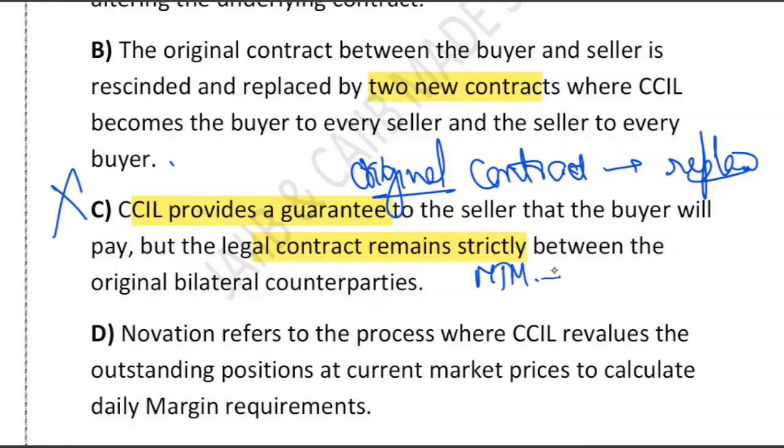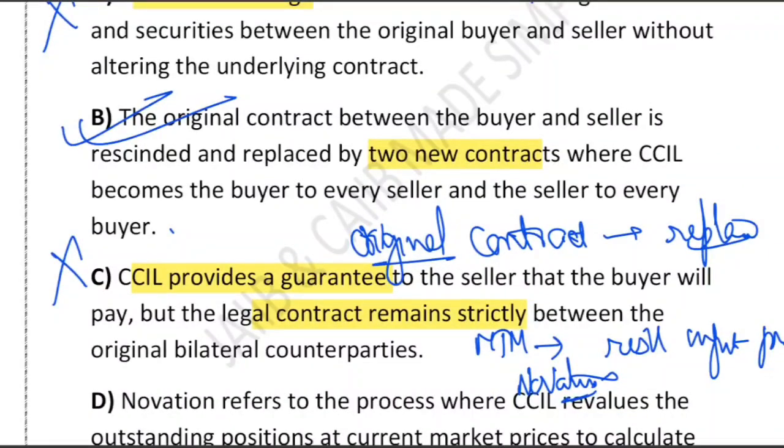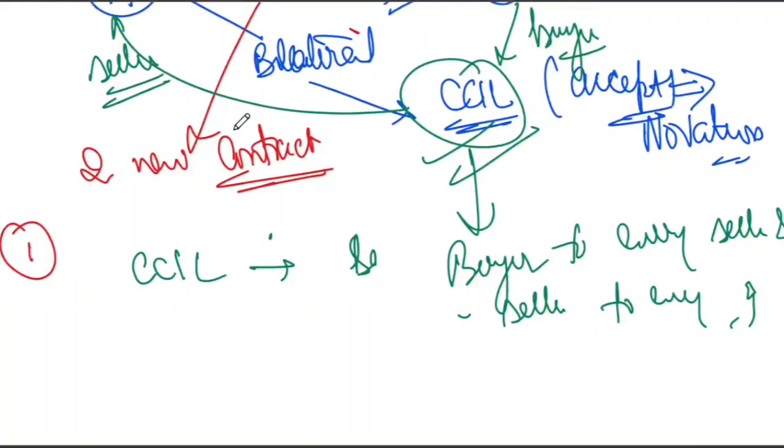If you look at the MTM, this is a kind of risk management process, but novation is a legal replacement of the contract. Okay, so what is the correct answer? B is the correct answer. This is the correct one. So remember, why novation is so important. Let me tell you why it is so important.